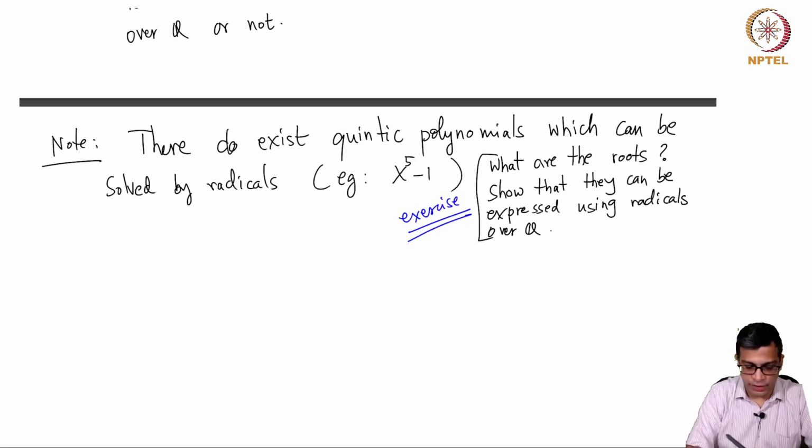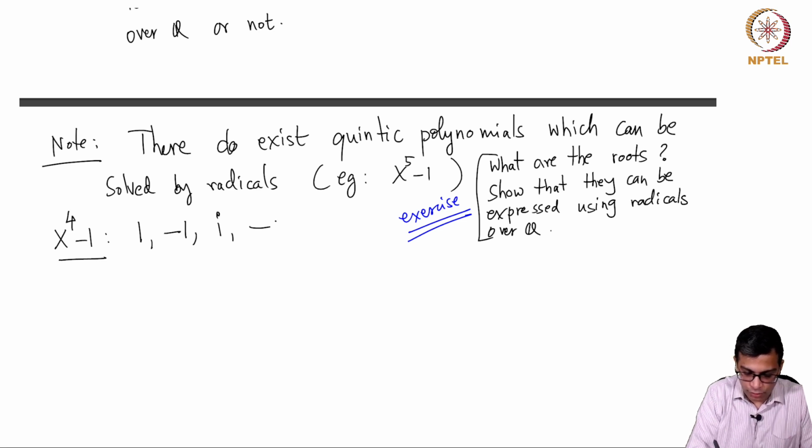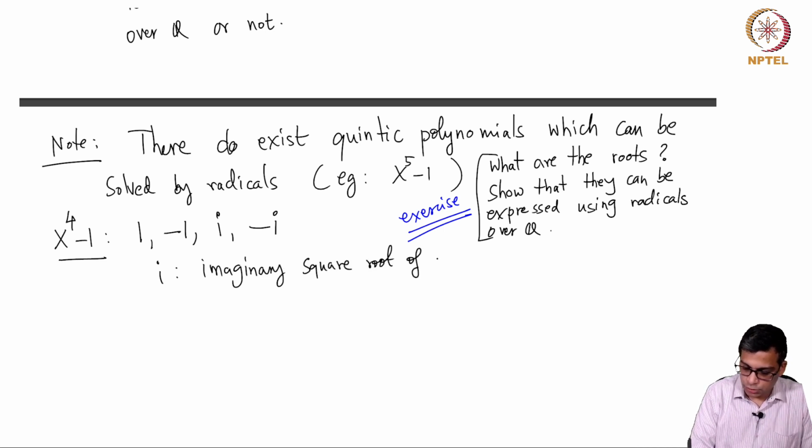Okay, so for example, i is not a root of this, but if you take x power 4 minus 1, then i is a root. What are the roots? I want you to do x power 5 minus 1, but I'll do x power 4 minus 1, which is not degree 5, to illustrate the idea. So i is the complex or imaginary square root of minus 1.